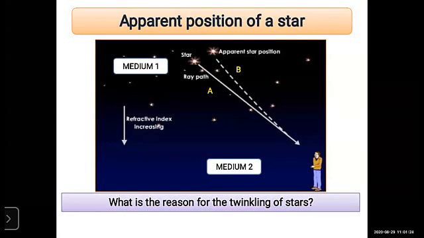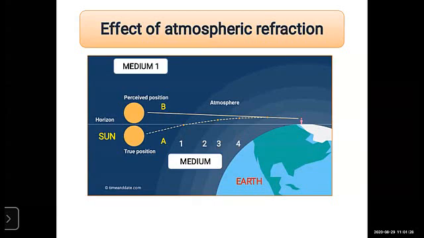Now look at the next example, that is the sun. Effect of atmospheric refraction. What is the effect of the atmospheric layers on the sun? First of all, what is meant by atmospheric refraction?